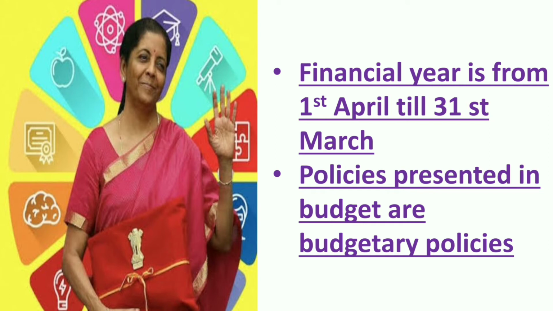All right, and also remember one more thing, that the programs and policies of the government as presented in the budget are known as budgetary policy. These are also called fiscal policy of the government. And fiscal policy has two aspects, revenue aspect and expenditure aspect. Revenue aspect means what it is earning, from where the government is earning, and in which areas the government is using that money for expenditure. So fiscal policy has these two components, revenue and expenditure respectively.